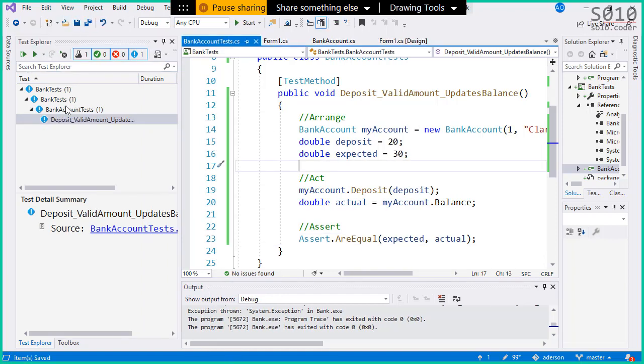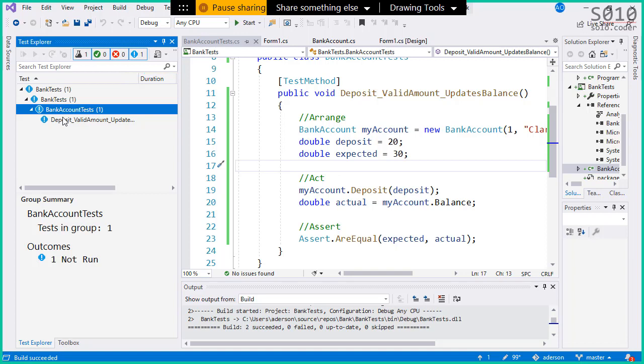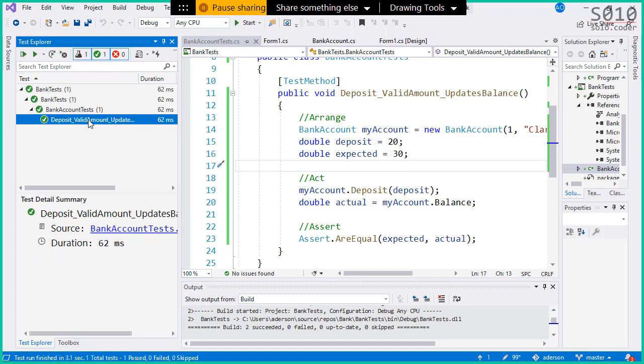Okay, so if I run this, and that's what we have. The test worked just fine, okay? Because expected is matching the actual. Any questions about this test?